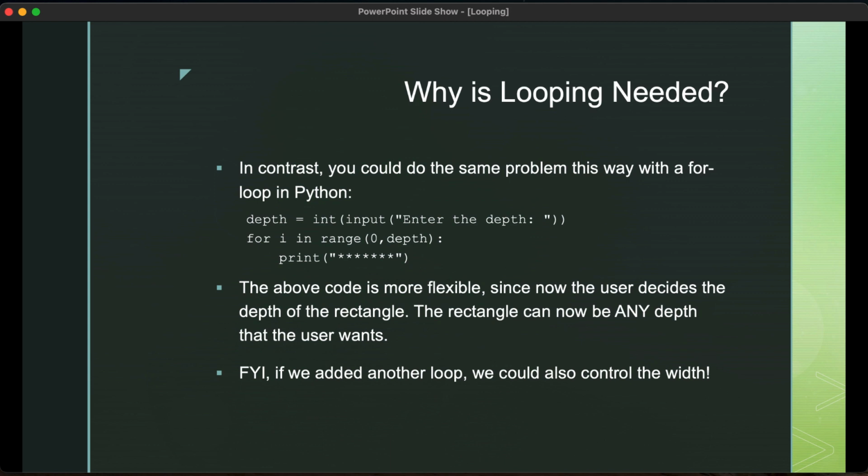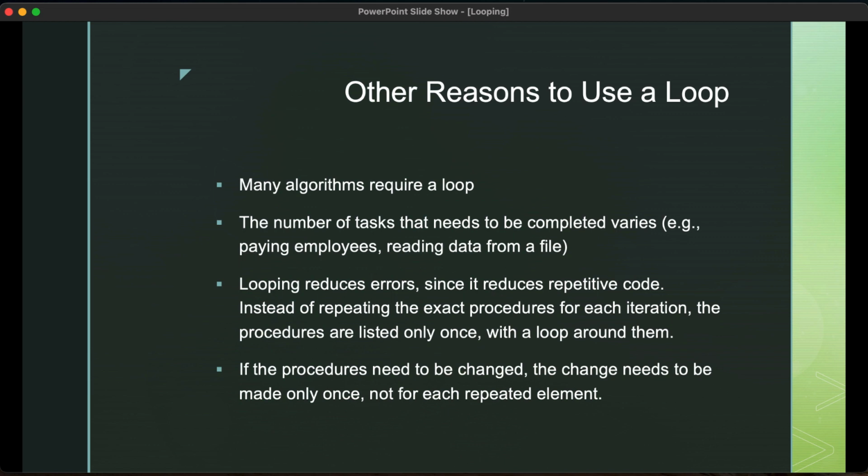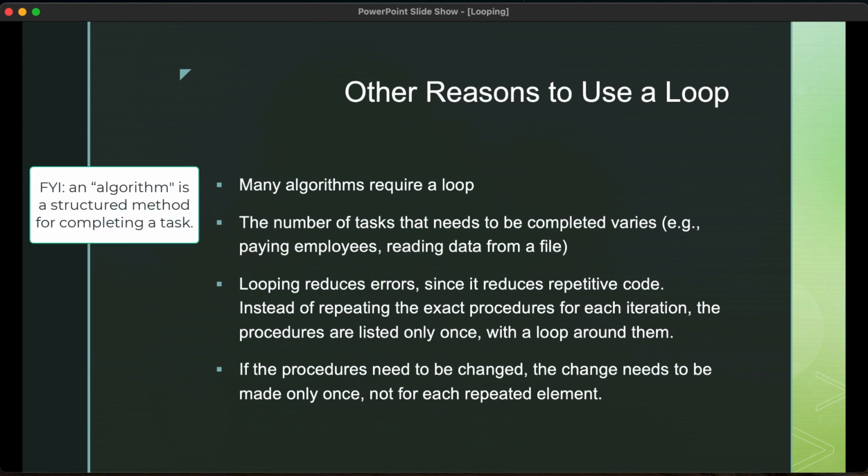Now in this simple example, we only did one dimension. We could create another loop, for example, what's called a nested loop inside the first loop to handle the actual width. But to keep things simple for right now, I just want to show you that at least with a loop, it gives you more flexibility and avoids what we call hard coding. There are many reasons to use a loop, and you'll find in your code from now on probably more of your algorithms or more of your programs will actually have loops than don't have loops. Many algorithms that we're going to talk about require a loop, for example.